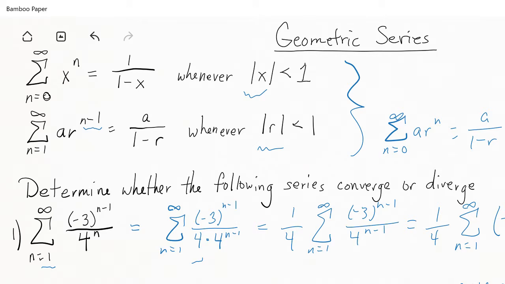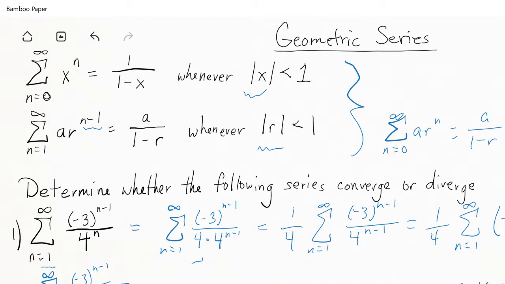Now, you'd be done right there. It converges since it's a geometric series. But if we actually wanted to find the value, just a little side note, I'm not saying this is necessary whatsoever, but this is the sum n equals 1 to infinity of (-3)^(n-1) over 4^n.